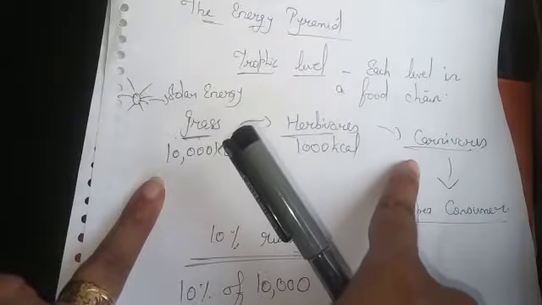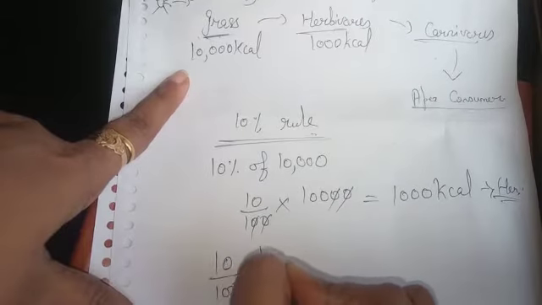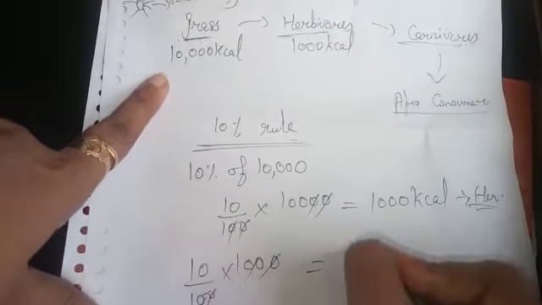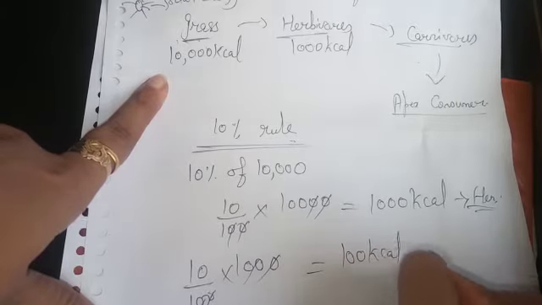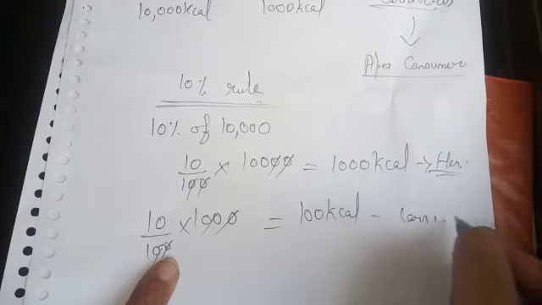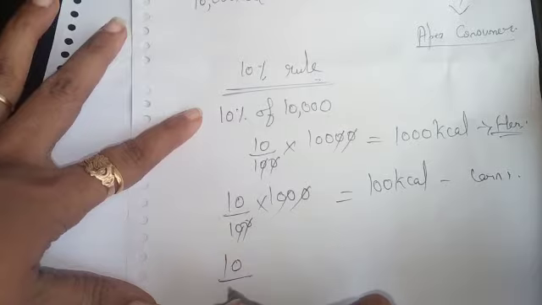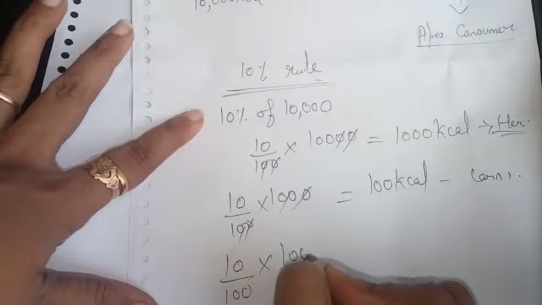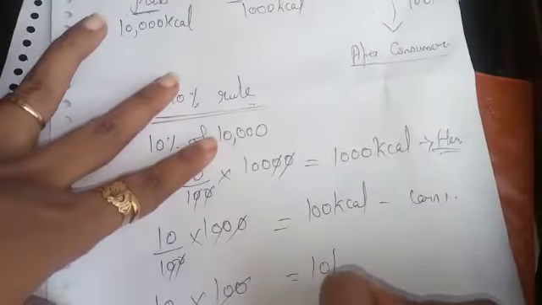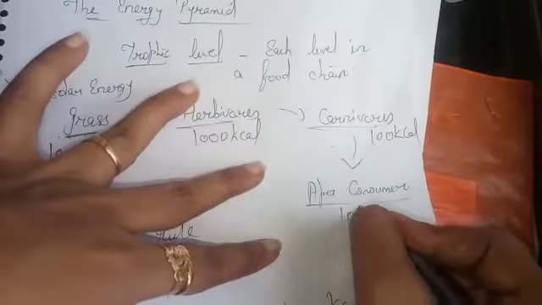How much will the carnivores get? 10% of 1000. So it becomes 10 upon 100 into 1000. So 100 kilocalories of energy is passed to our carnivores. That much will be passed to carnivores. So how much will the apex get now? 10% of 100. So it is 10 upon 100 into 100. That is 10 kilocalories of energy the apex consumers will get.